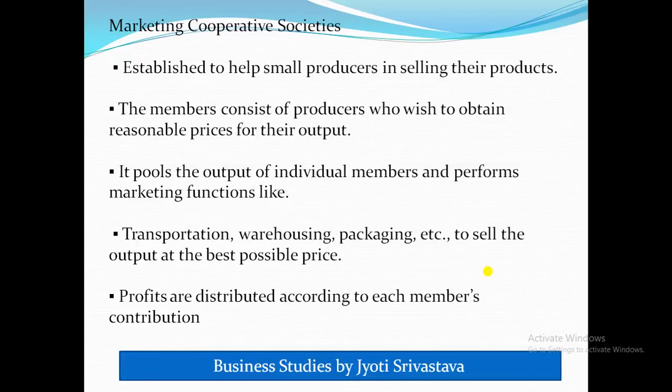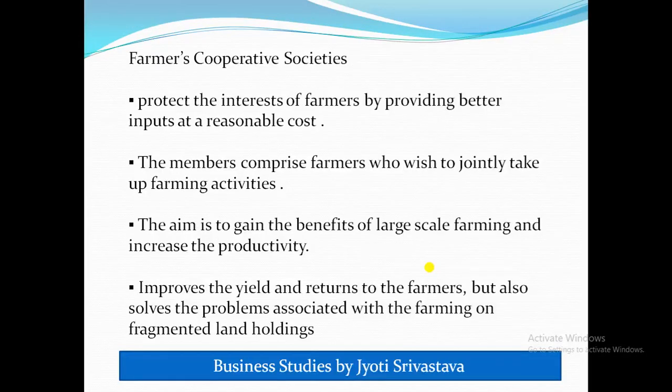If everyone goes to the market and sells the goods, everyone has to spend transportation cost, warehousing cost, so this will be saved. Also, if they ask an agent to sell these things on their behalf, the middleman is going to charge some money, because without charging anything they are not going to do any work for these people. Because they save this money, whatever profit they get, they distribute it according to the members' contribution.